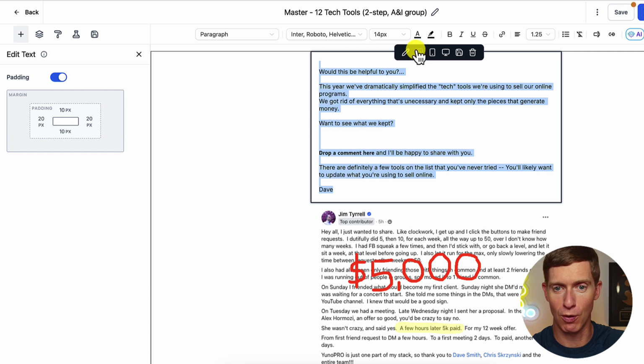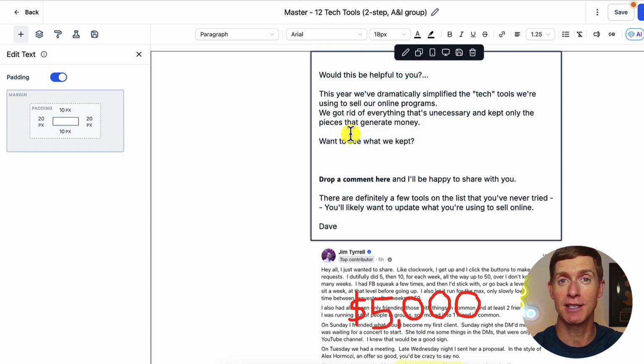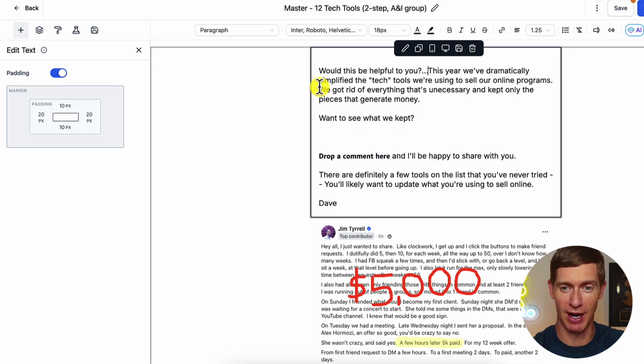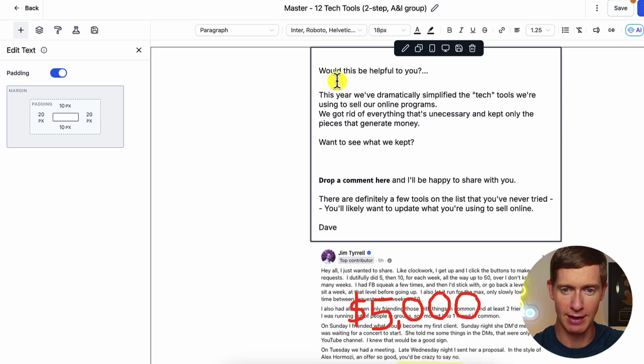Here's what I like to do for my formatting: I like to use 18 size font, and I like to really space out my emails so that they're really easy to read. So this is how I like to do it. I actually triple space. So it says, would this be helpful to you? And then I leave a big space here.